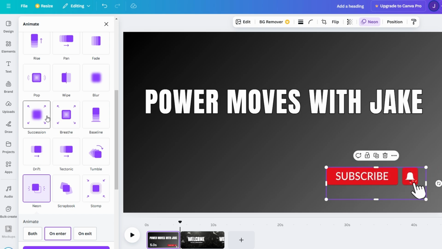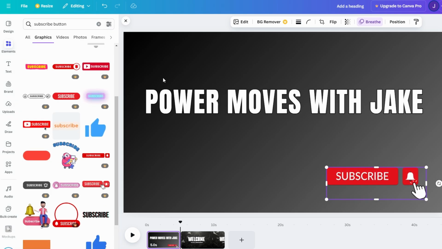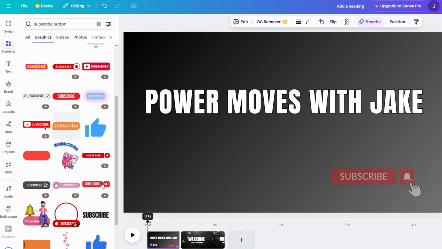Want everything to sync together? You can apply matching animations to your text and elements so the entire design flows cohesively. To keep things balanced, avoid overloading your design with too many moving parts. Less is often more when it comes to animation. Stick to 1 to 2 animated elements, and let them complement the overall vibe of your intro.